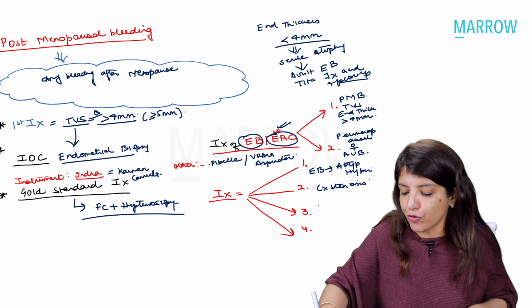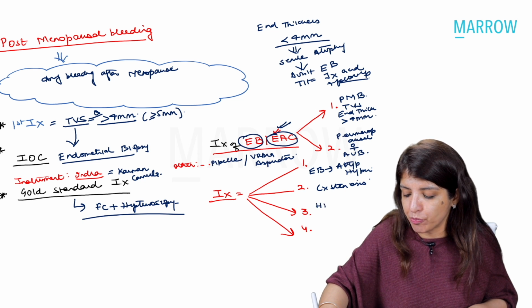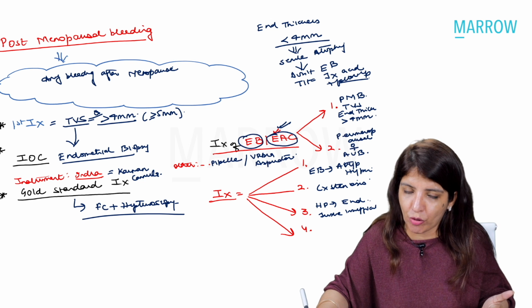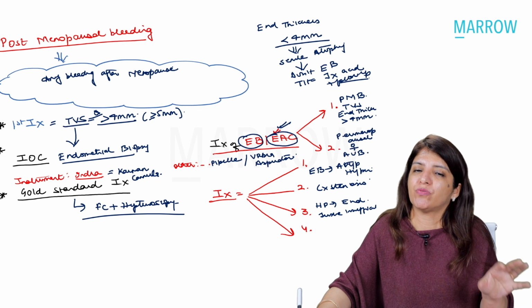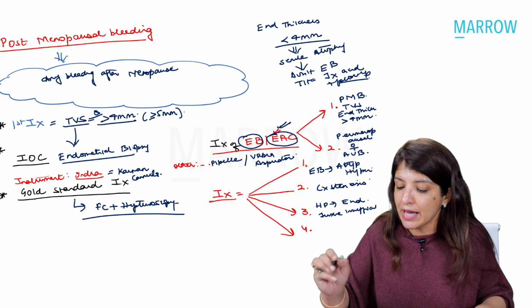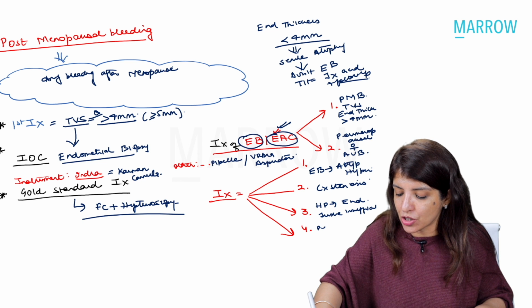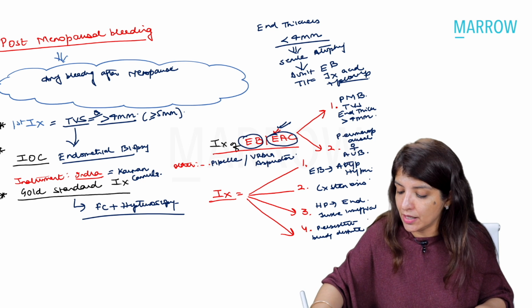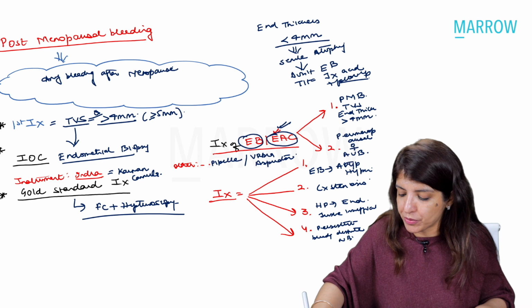Number 3, if your histopathologist says that endometrial tissue was insufficient. So the histopathologist says that repeat the test for me. In that case, I'm going to repeat it with fractional curettage and hysteroscopy. And number 4, if patient has persistent bleeding despite normal biopsy.